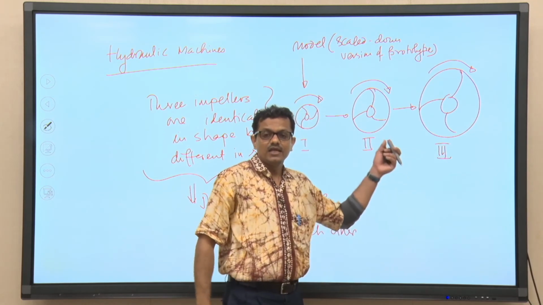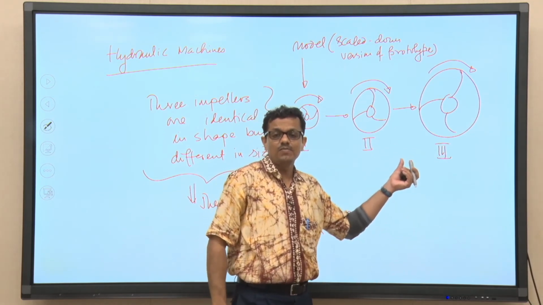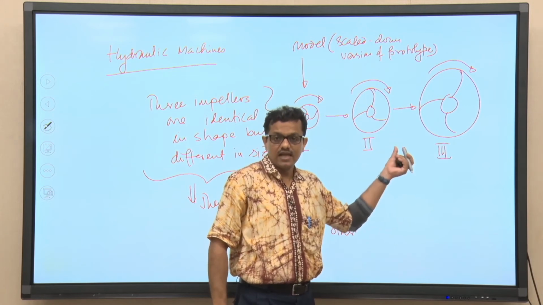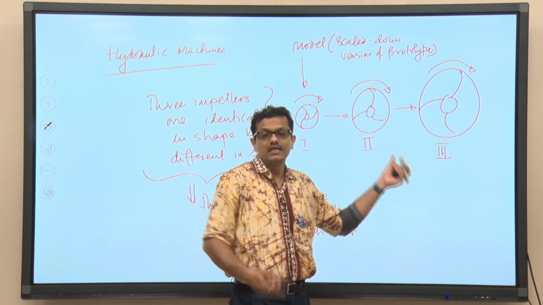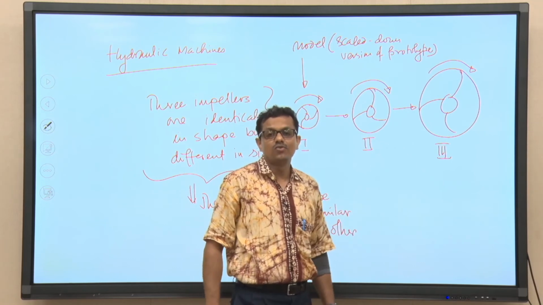If we use these 3 impellers to form 3 different pumps, then these 3 different pumps will form a series, and this series is known as homologous series.